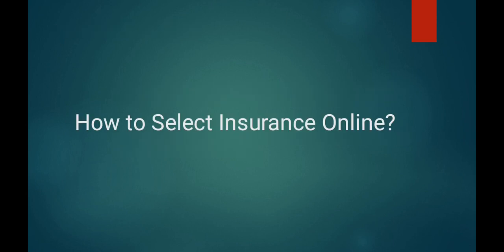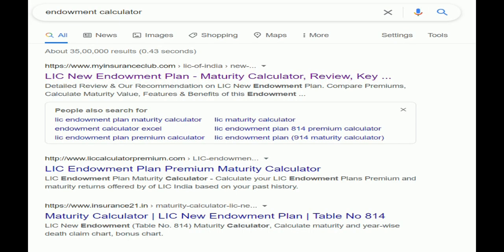To select insurance online, you just need to go to Google and type something like endowment calculator. You can also type property insurance, car insurance, or term plan calculator, anything. You will get a page opened like this. Here you can see LIC new endowment plan maturity calculator and other calculators.